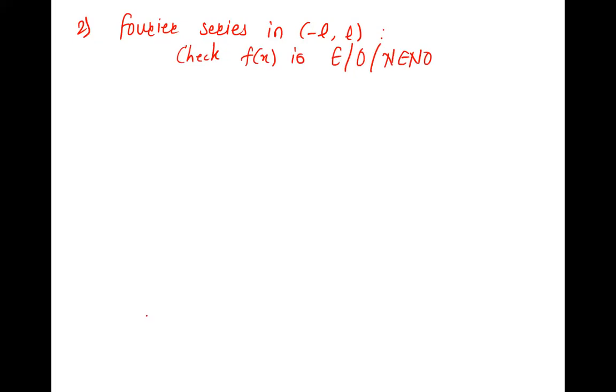Are we doing this in 0 to 2L? No, 0 to 2L we do not do this. We do this only in the minus to plus intervals, right? So we'll do this, and there are 3 types we know. In that, if f of x is even in minus L to L, what will be 0? Bn. Yes, it is like that only.